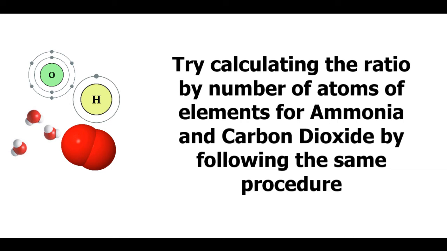The same procedure can be followed to find the ratio by number of the atoms of elements for ammonia and carbon dioxide also. You need to identify the constituent elements first and then their ratio by mass. Once you have those, you can get their atomic masses from the table and use these to calculate the mass ratio divided by atomic mass. Get these values to find the ratio. Try calculating these ratios on your own, and if you find any difficulty, leave it down in the comment section and I will help you solve them.